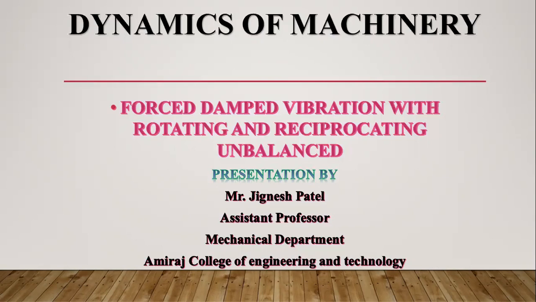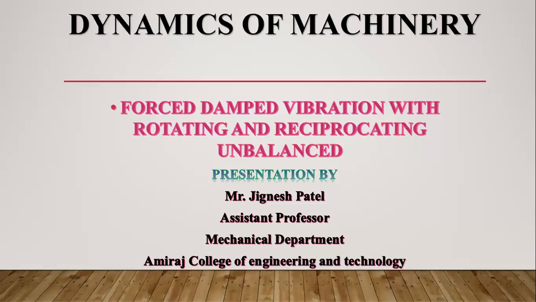The centrifugal force is proportional to the square of the frequency of rotation and varies with the speed of rotation. It is different from the harmonic excitation in which the maximum force is independent of the frequency. So the force generated during constant harmonic motion excitation differs from the force generated during the rotating and reciprocating unbalance.